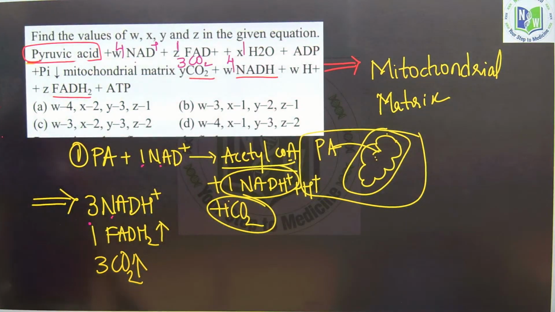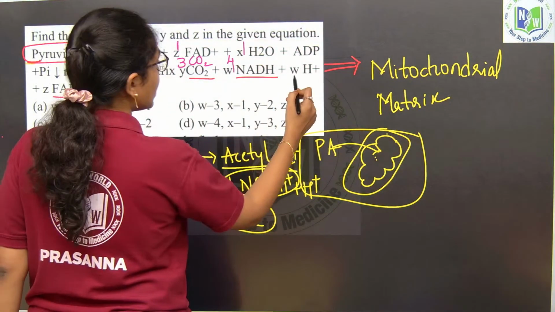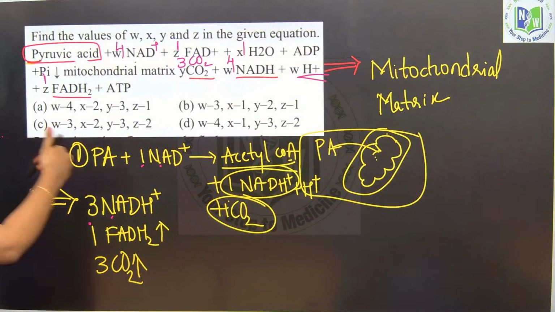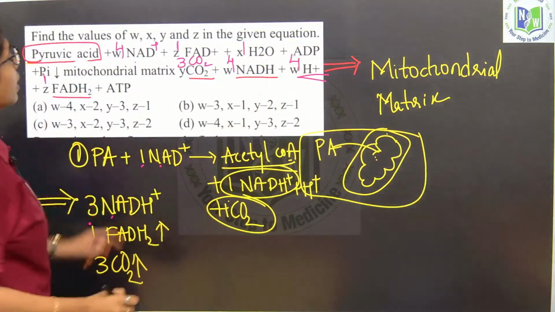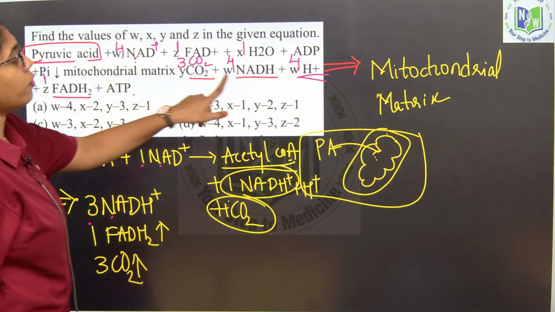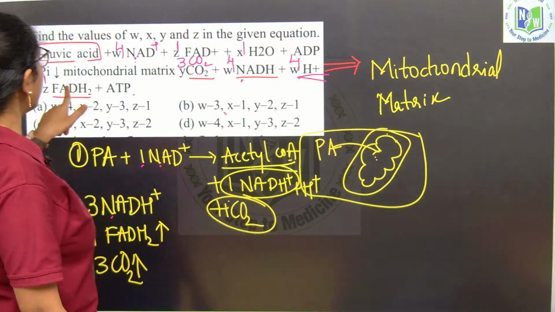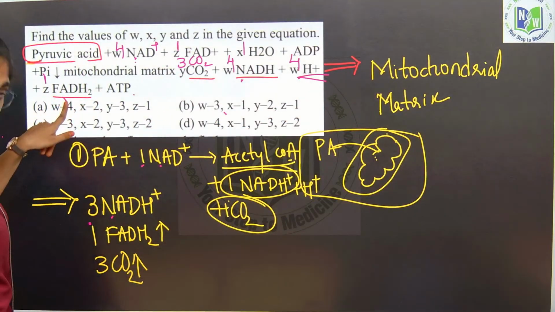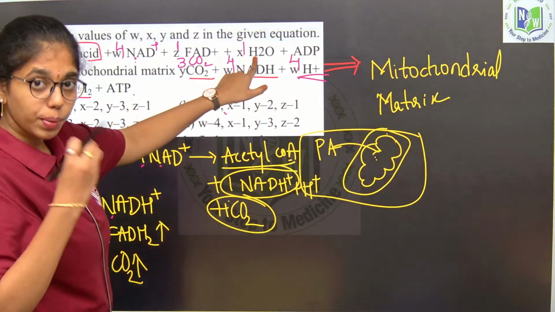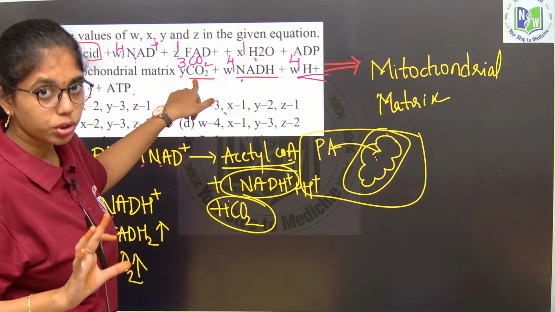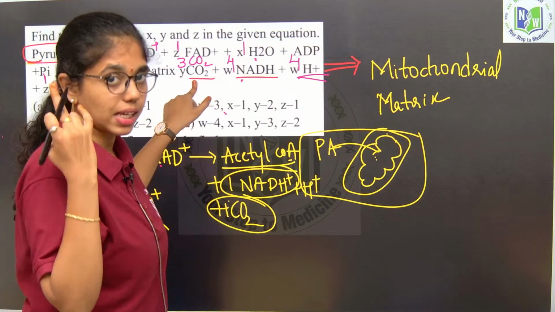How much H plus? W, H plus, plus Z, again FADH2 will be 1 only, W is 4, fine. 4 NAD plus will give out 4 NADH plus H plus. 1 FAD plus will give out 1 FADH2, and 1 water molecule will be released, and 3 carbon dioxides in total. Understood, combining the link reaction and TCA cycle.